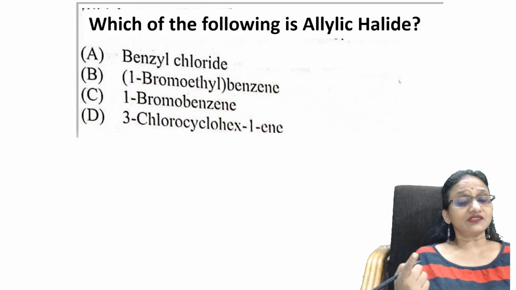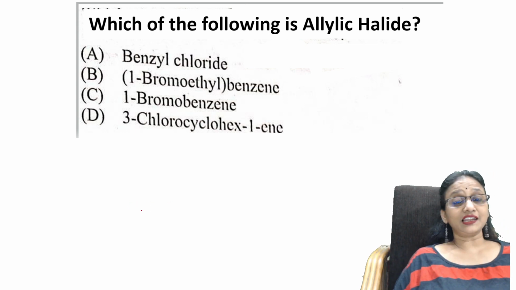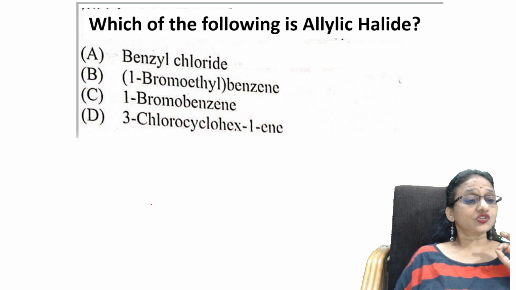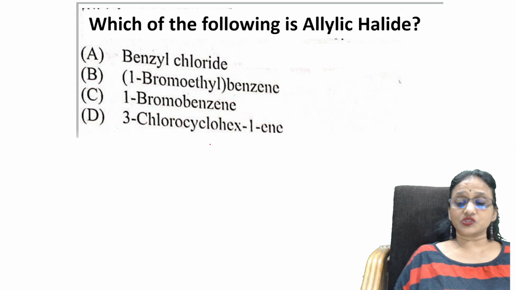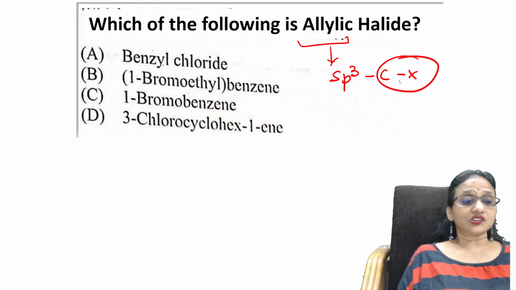Let us see one question and understand this. Which of the following is an allylic halide? What did we learn? Allylic halides are those in which the carbon is sp3 hybridized, the C-X bond. Let's draw this.